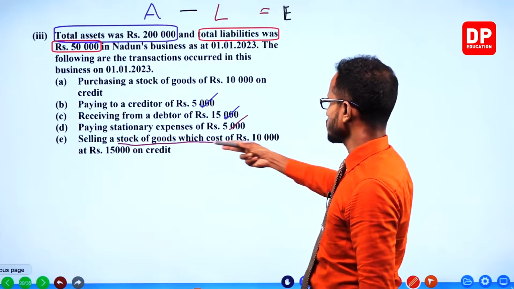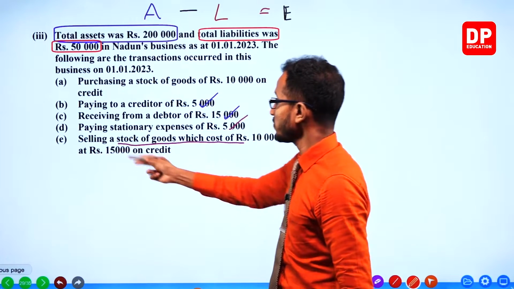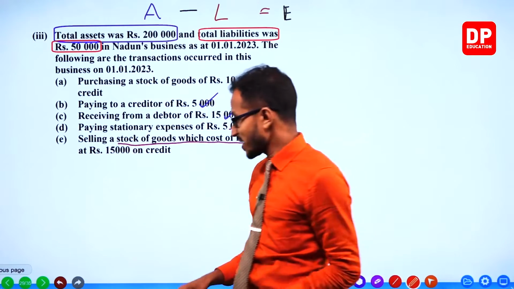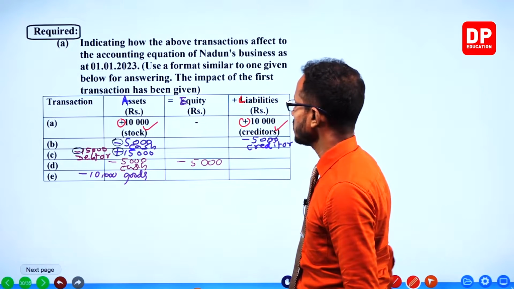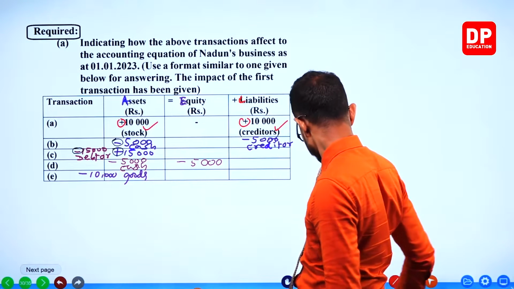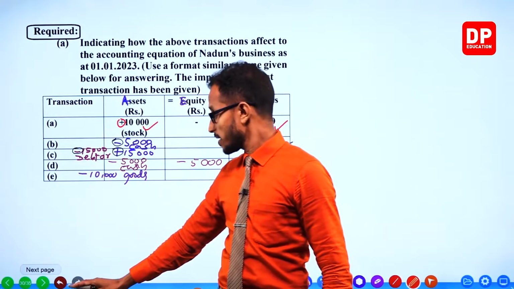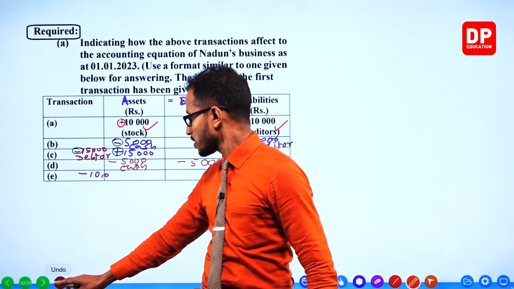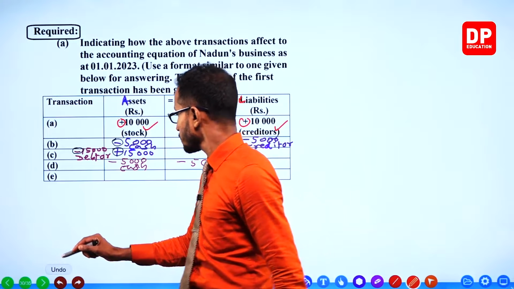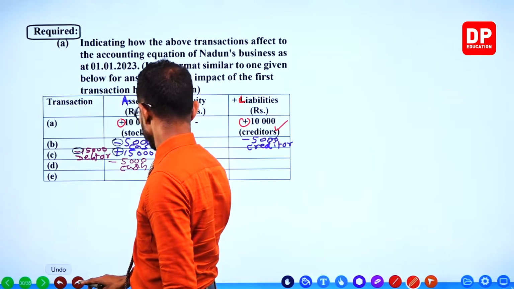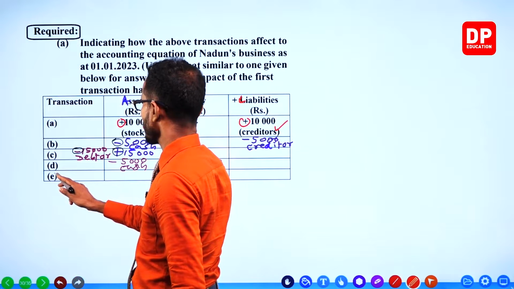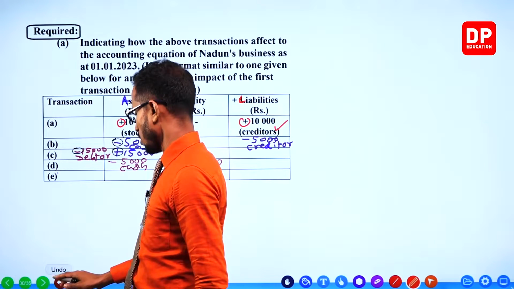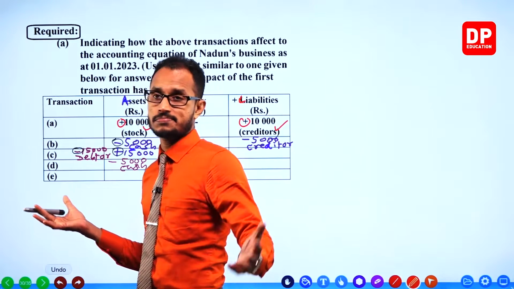Selling a stock of goods which cost 10,000 at 15,000 on credit. You didn't get the cash yet, which means, guys, there is a problem here. What is the problem? Goods go out, goods decrease. That's correct.